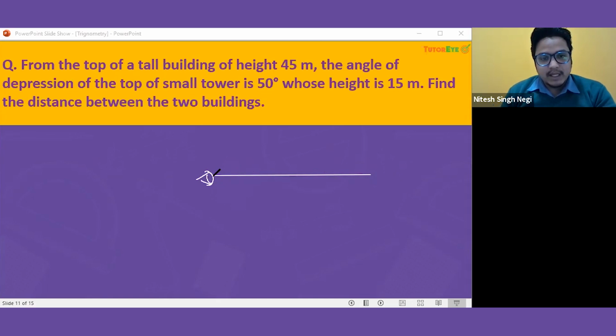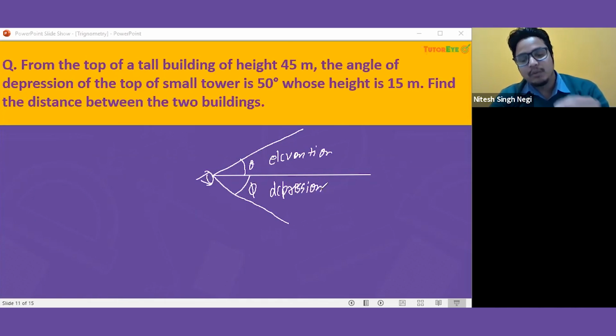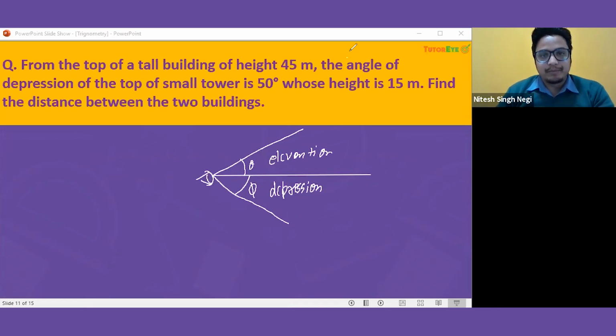If we are seeing anything which is above this, that angle will be called the angle of elevation. If we are seeing downwards, this angle will be the angle of depression. We must always make sure that we measure those angles from the eye level parallel to the ground. So these are the two things we should know about it.